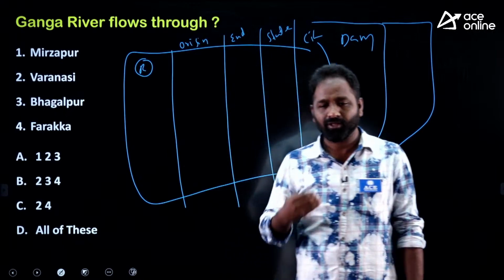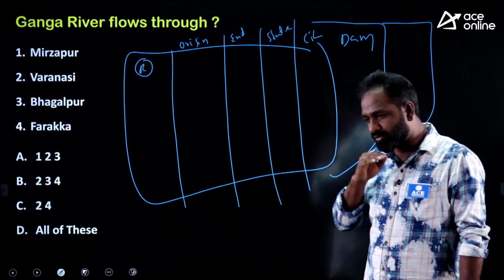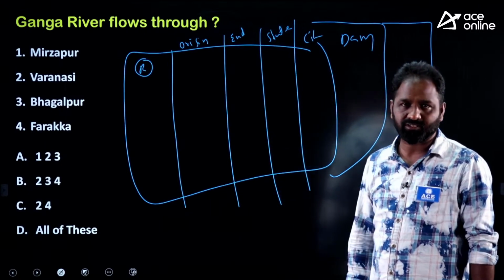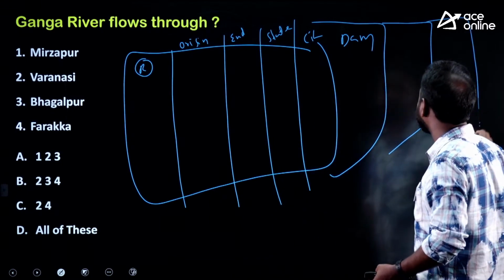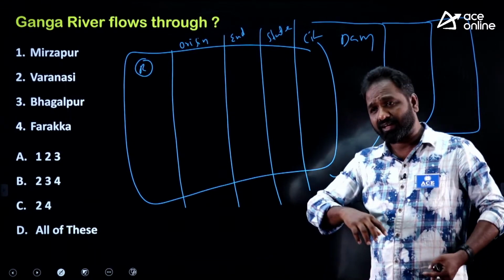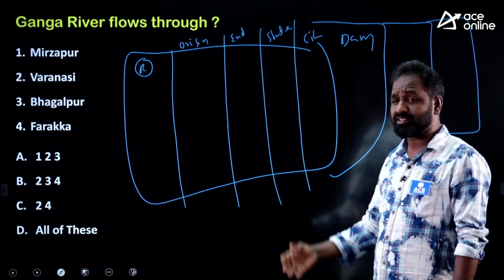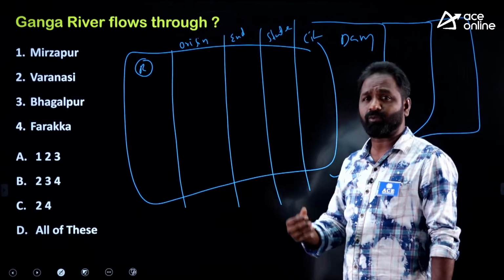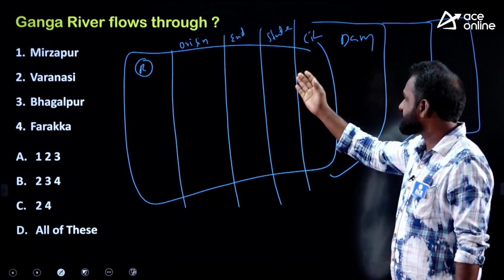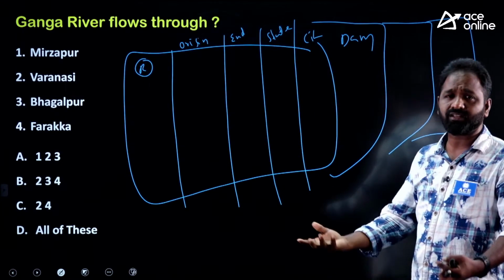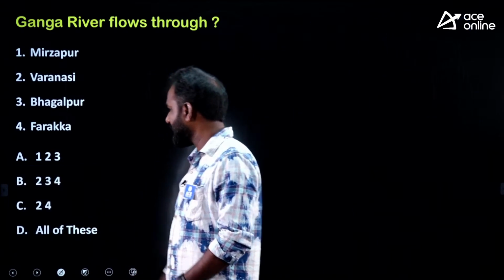If you maintain this table by spending 1 hour, definitely you are going to choose the right answer in any competitive examination, because what are the common questions they are asking? And one more thing you can add, the tributaries also. Are they going to ask questions beyond this? Definitely no. Usually in examinations like SSC CGL, SSC CHSL or RRB, they ask about the origin or end or tributary, which state it passes through, which city. These are the common questions. So maintain the table so that you can give the right answer for any question.